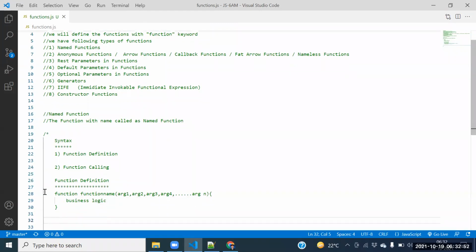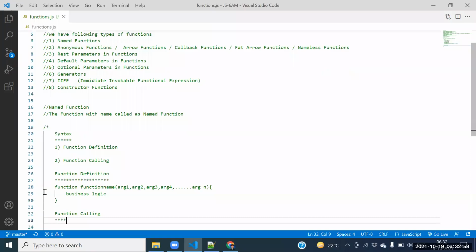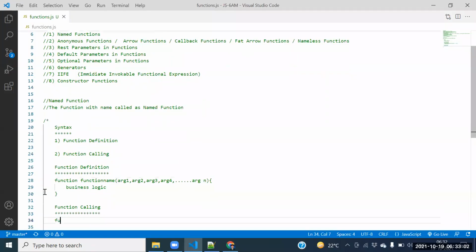Next one, function calling. How can I call the function? Say the function name, then parameter 1, parameter 2, parameter 3, parameter 4, up to parameter n. So automatically we can call.